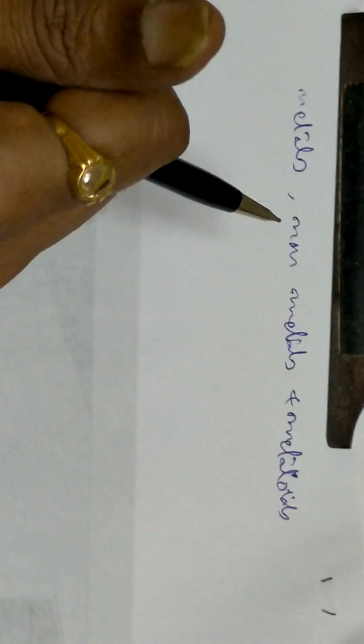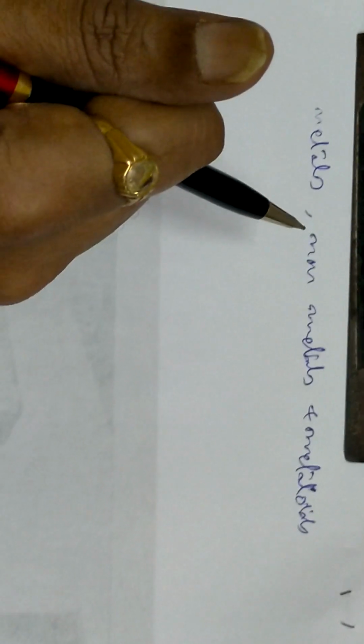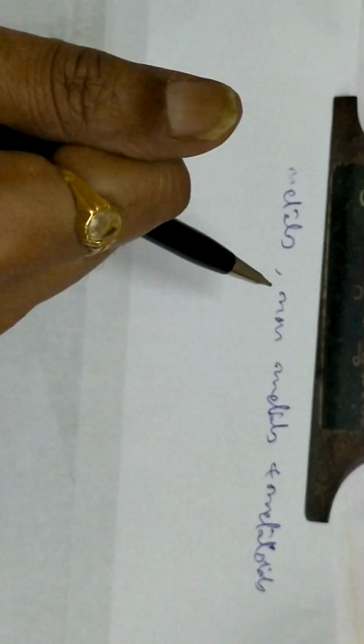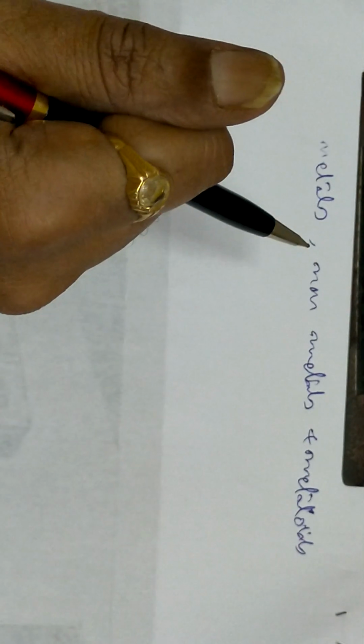Good evening, welcome back. The classification of elements in periodicity. So, yesterday we classified the periodic table into S block, P block, D block, and F block.